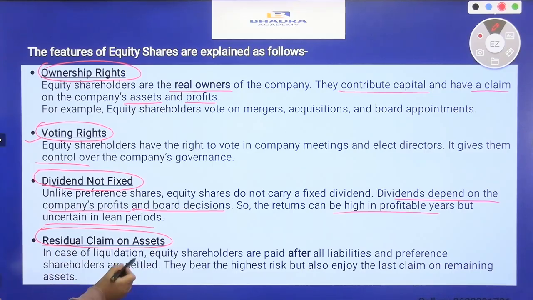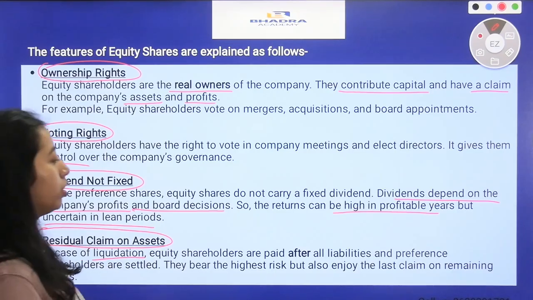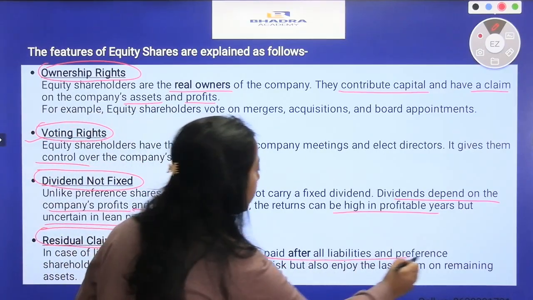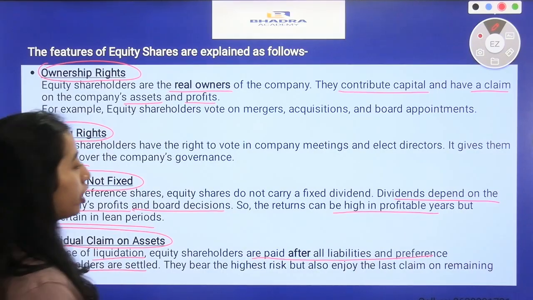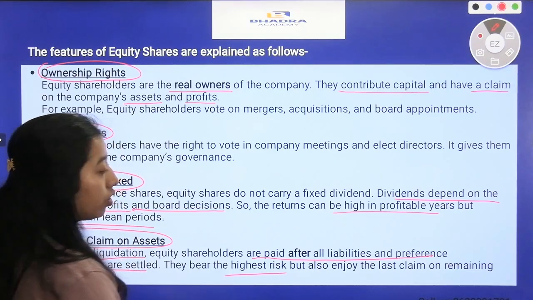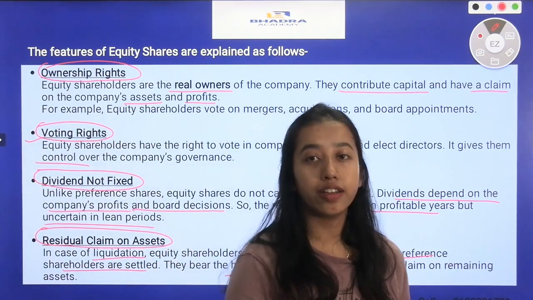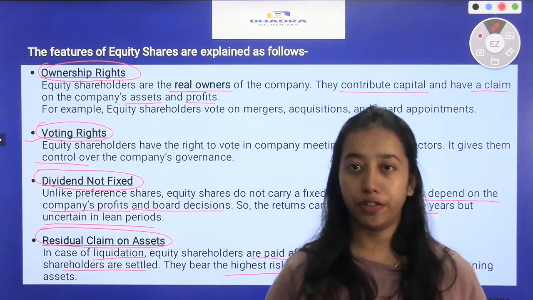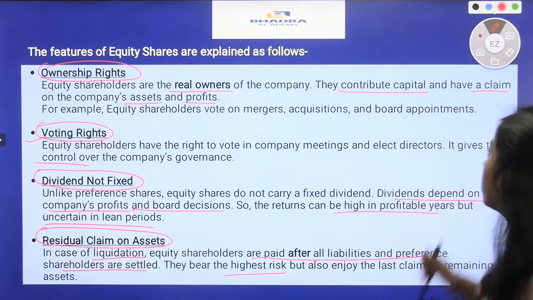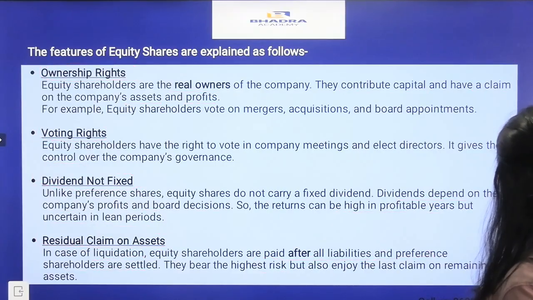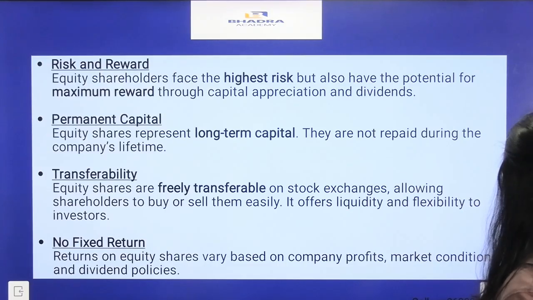In case of liquidation, what is liquidation? When a company shuts down and starts valuation of its assets and liabilities. In case of liquidation, equity shareholders are paid after all liabilities and preference shareholders are settled. They bear the highest risk but also enjoy the last claim on remaining assets. So equity shareholders get the remaining assets after liquidation. These were the first four features of equity shares. We have four more features here.